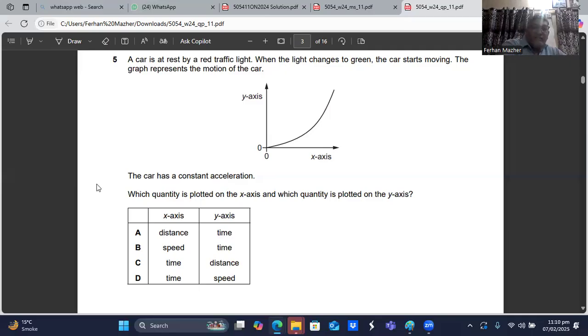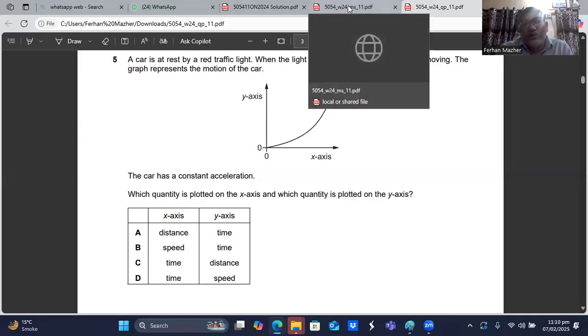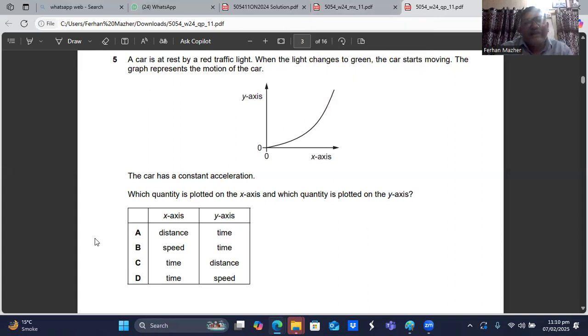So I think on the y-axis, the distance is represented, and on the x-axis, the time is represented. And because this curve's gradient is increasing, in the distance time graph the gradient represents the speed, and the speed of the car must be increasing. So it's accelerating. So we think A is the right answer, sir.